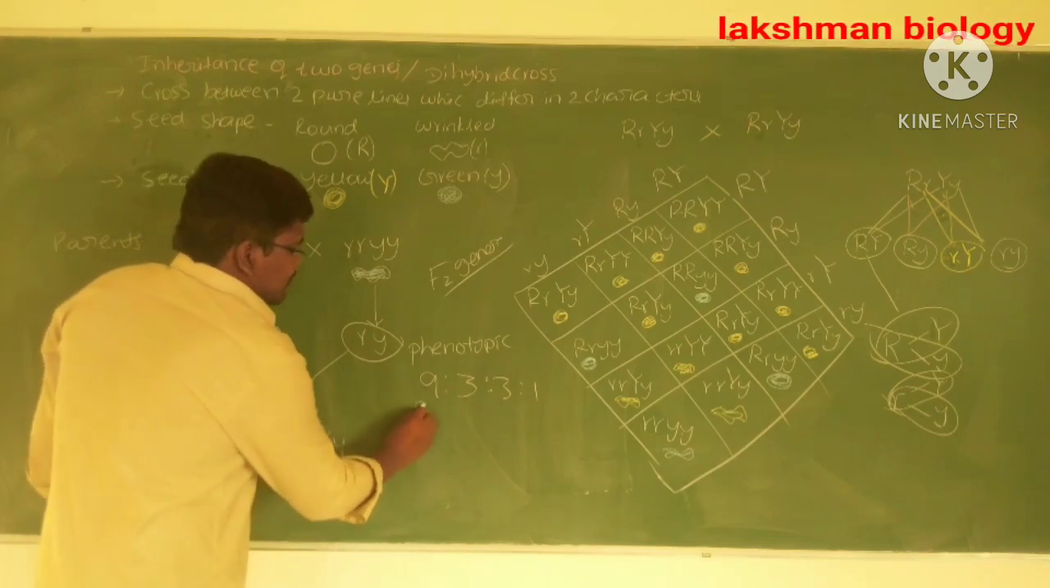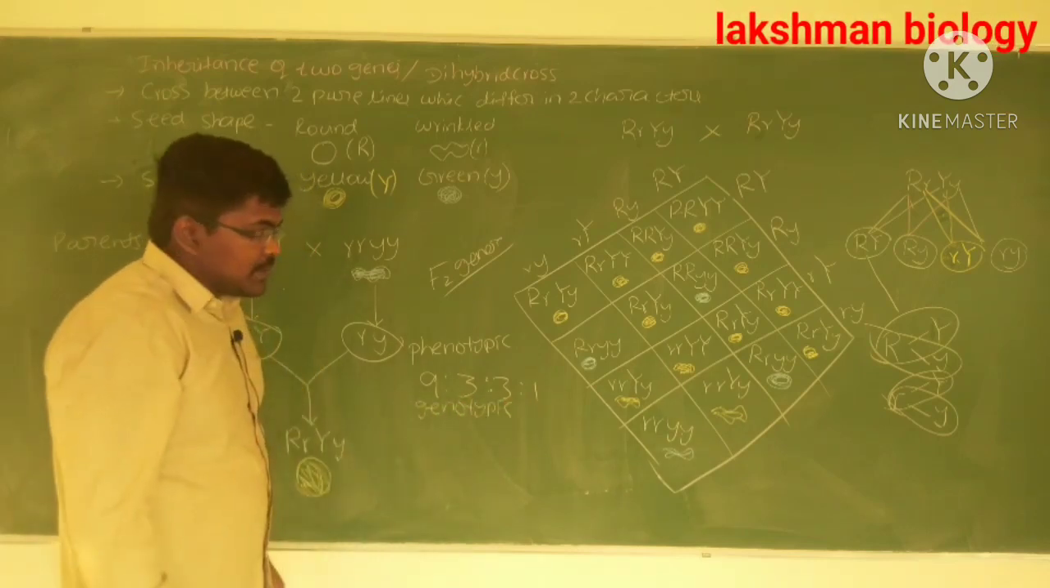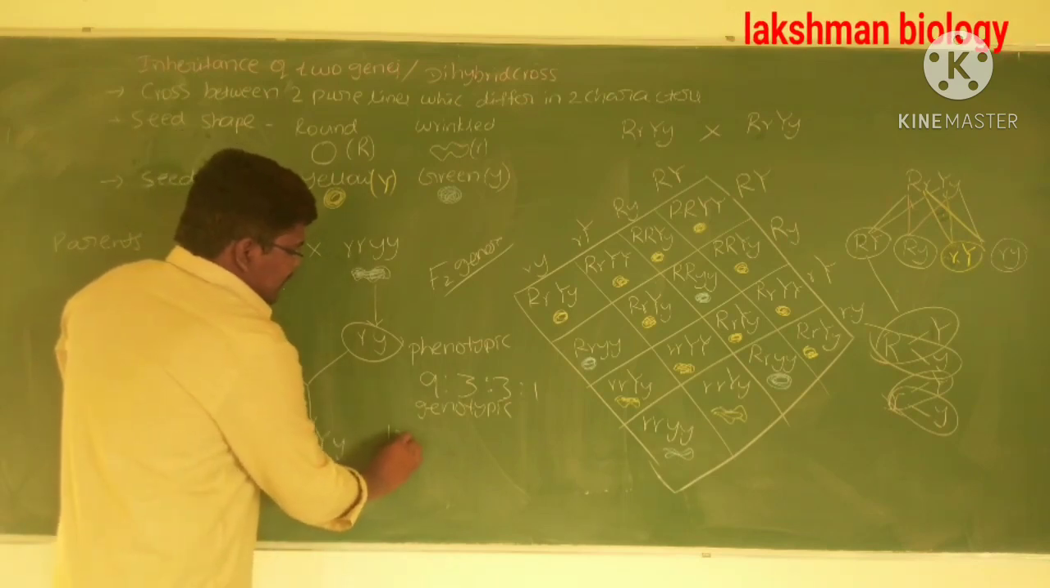Next, the genotypic ratio of the dihybrid cross is 1:2:1:2:4:2:2:1.